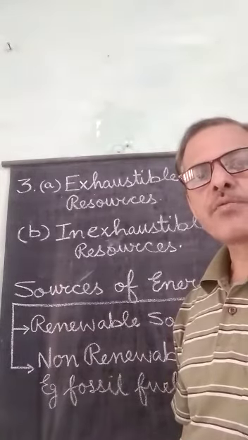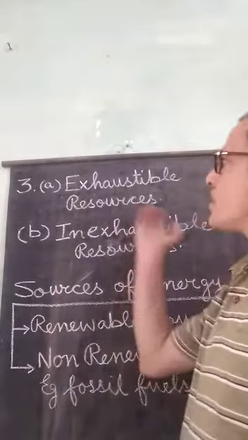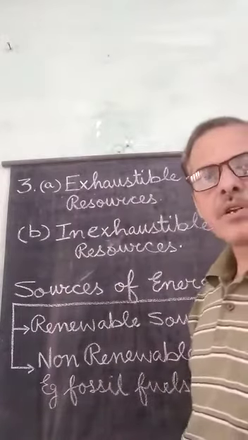That's why they are called exhaustible natural resources.